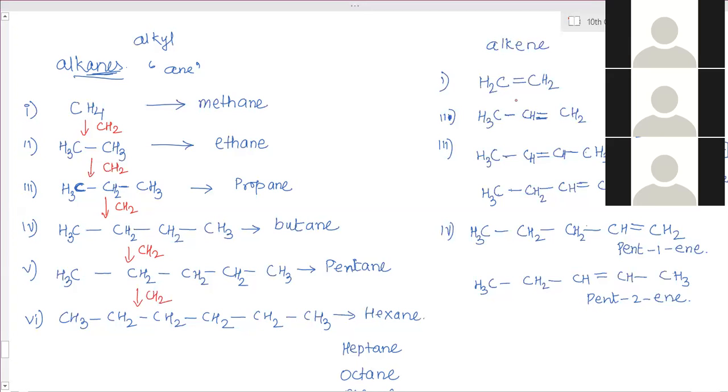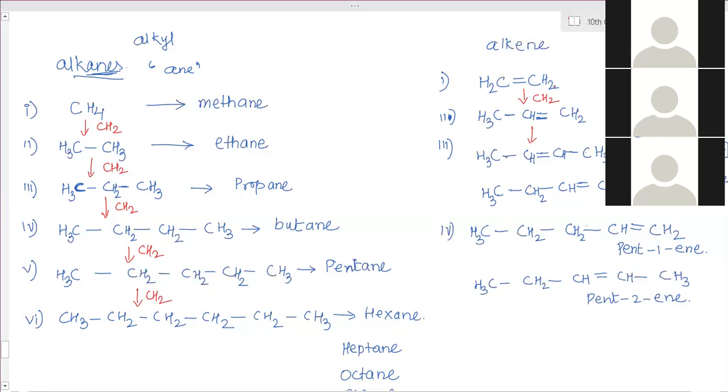Check here in this case. From ethene, this is ethene. This is propene. How much is the change? Again the same, ma'am, CH2. CH2 everything. CH3, right?